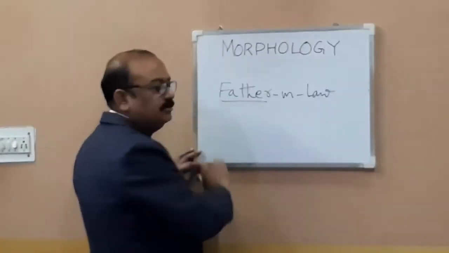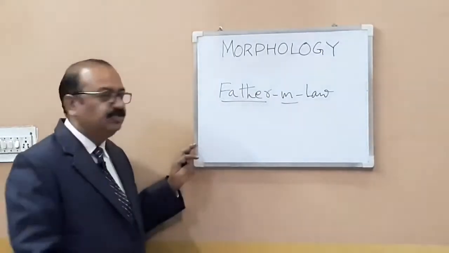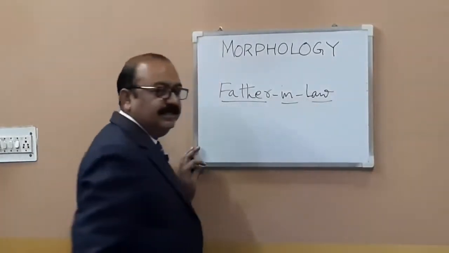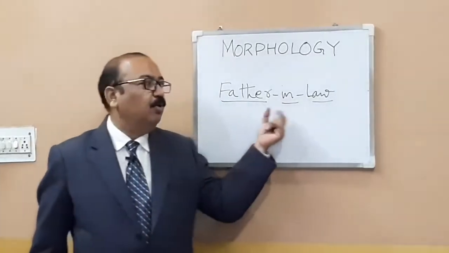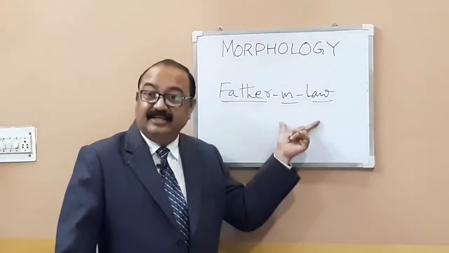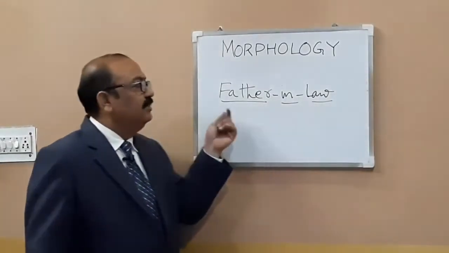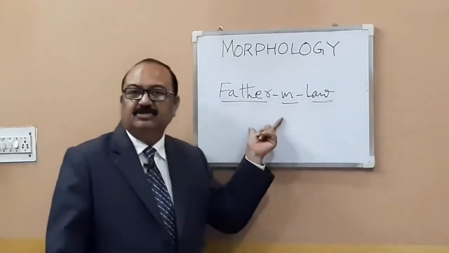Now, father is an independent word. In again is a word, it's a preposition, and law too is an independent word. So all these words are root words, actual words, real words. And when these three words combine together, they give you a new word altogether.